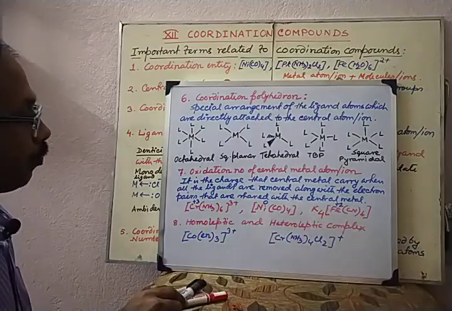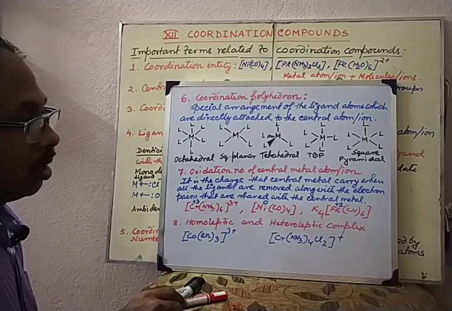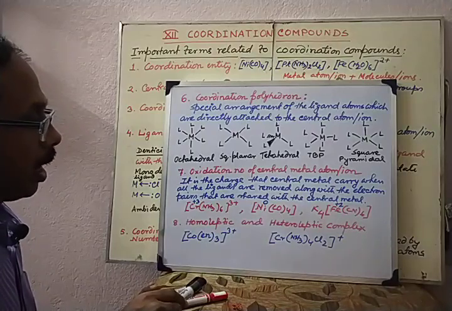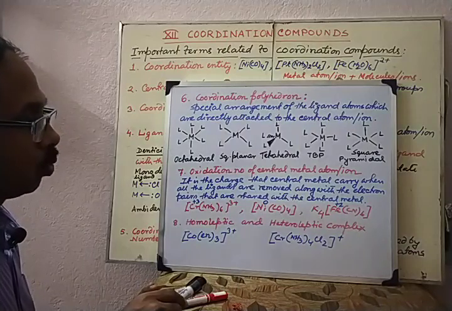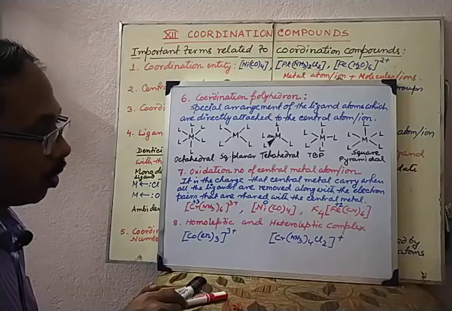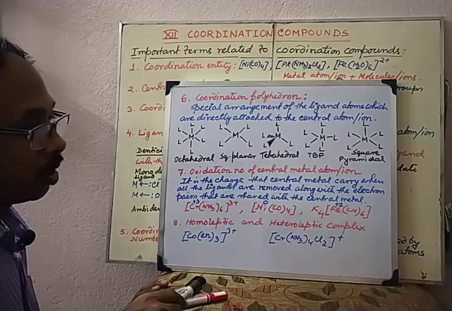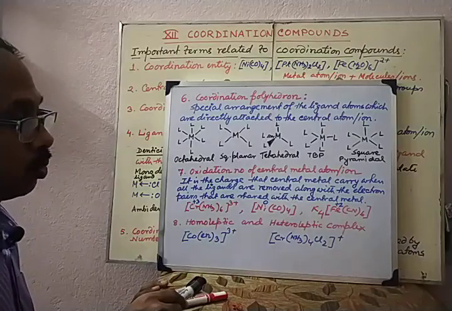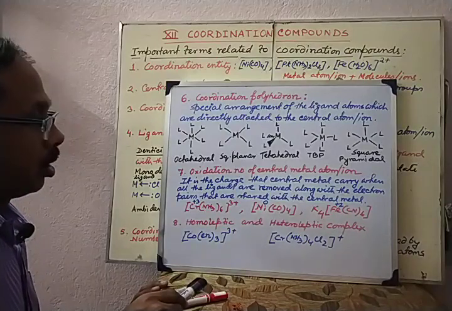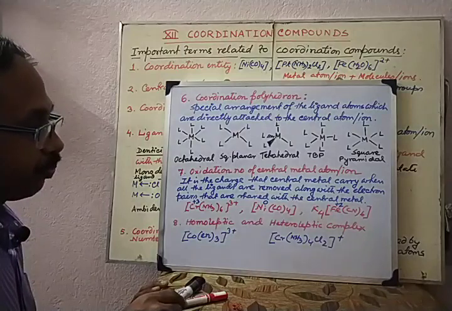In this way, we have to decide the oxidation number of the central metal ion in the complex, and later on, when we study the naming methods of coordination compounds, we have to use the oxidation number of the central metal ion in its name.